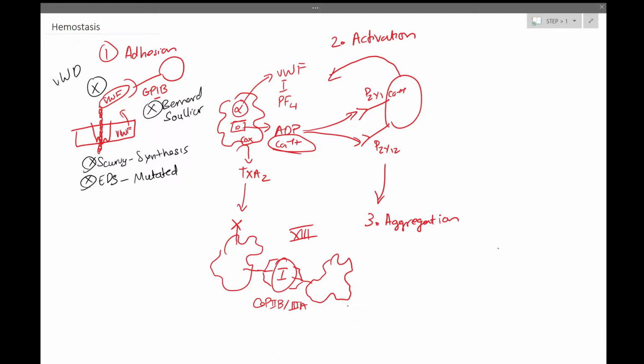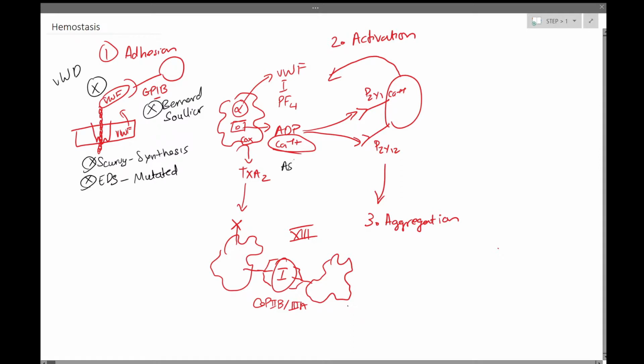In the activation phase, there are not many disorders to discuss, but there are certainly two very important drugs. Aspirin and NSAIDs block this cyclooxygenase enzyme, which in turn reduces thromboxane A2 production and reduces the platelet's ability to aggregate. Next, we have clopidogrel, which is another drug that blocks this P2Y12 receptor, thereby again blocking the aggregation.